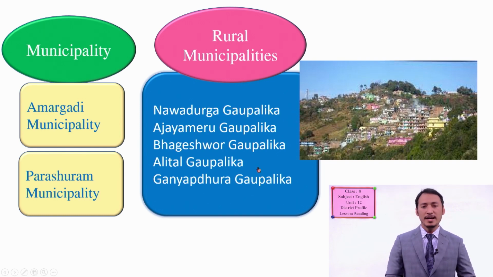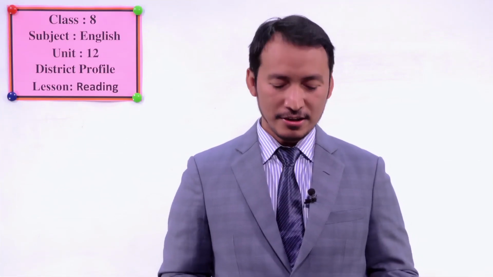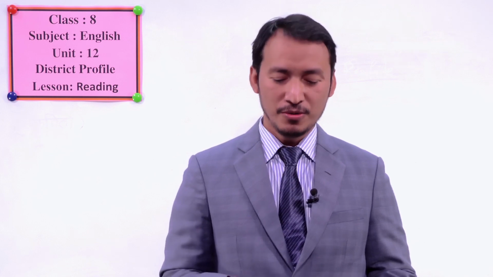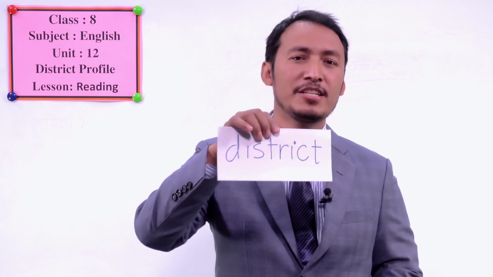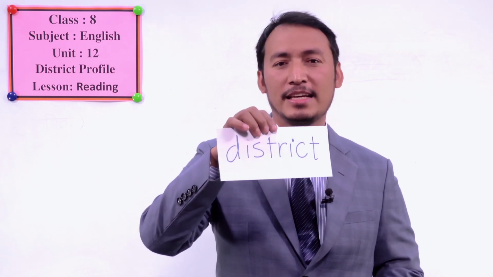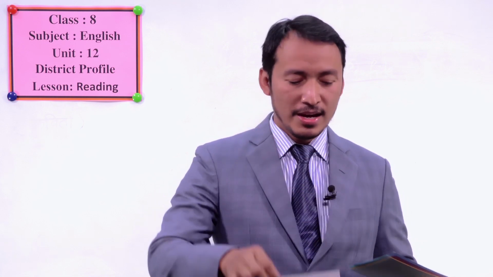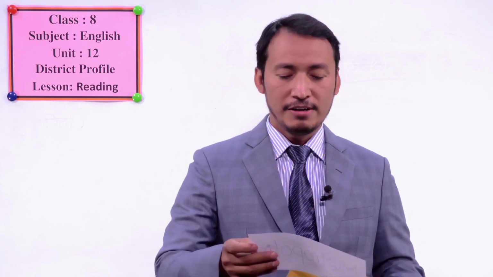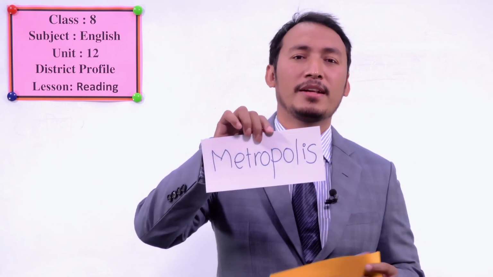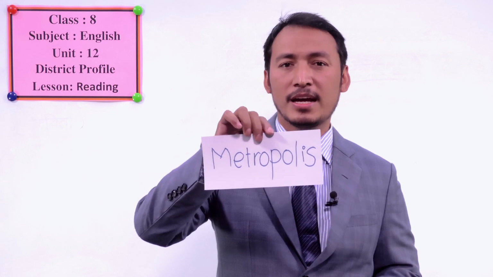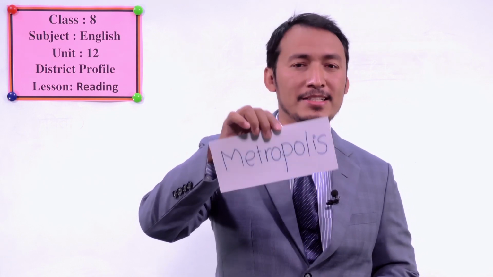Okay, students, so we are now going to enter into the text. Before that, I would also like to show you some words that we are going to find in the text. We have already seen district. You can pronounce this word as district. Okay, students, district. Another one you will find is metropolis, or metropolitan city, or metropolises. I already mentioned this one, metropolitan. Polis means Mahanagarpalika.